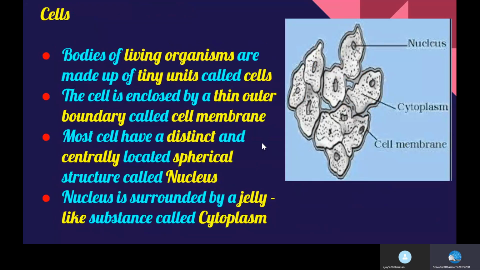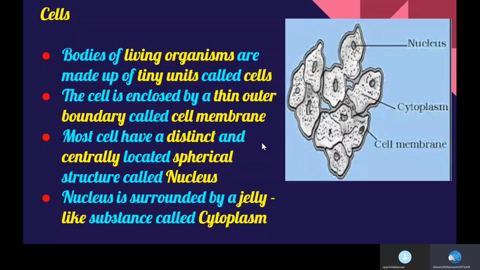Let us learn about the cell. You may have seen that buildings are made up of many bricks. Similarly, the bodies of living organisms are made up of tiny units called cells. These cells can be seen only under a microscope as they are too minute to see. Some organisms are made of only one cell and are known as unicellular organisms. But humans are made of many cells. We are known as multicellular organisms.